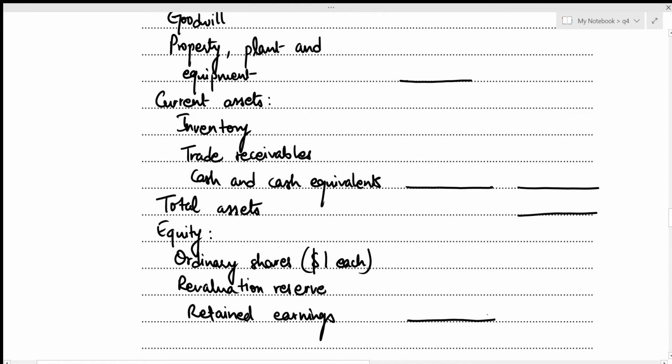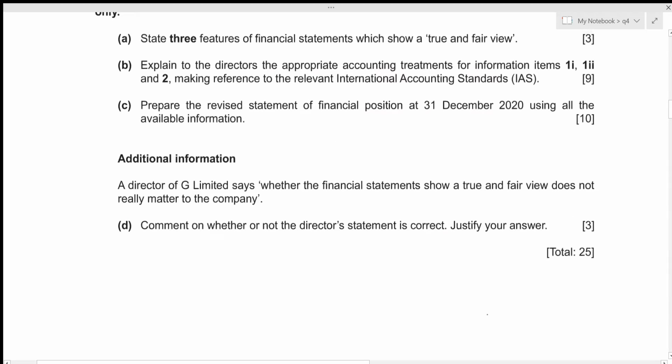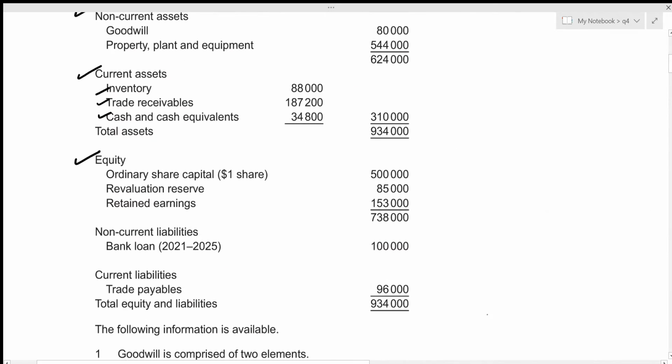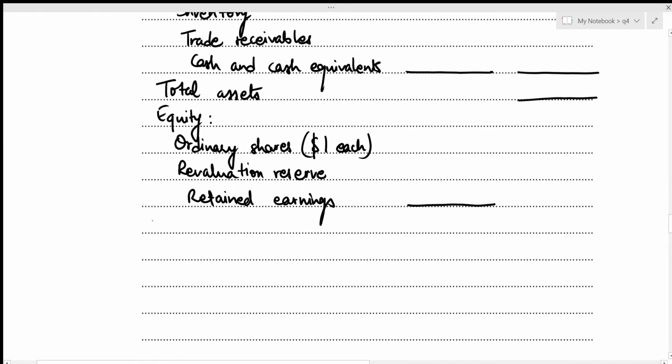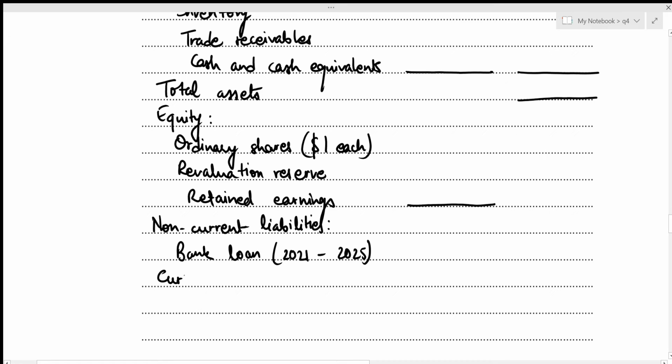Then we can move towards our liability section. And we can see here that non-current liabilities is of a bank loan from 2021 to 2025. Let's write it down. So our non-current liabilities, there's only one, so that's bank loan 2021 to 2025, and this gives the total for bank loan. Now we have the current liabilities.